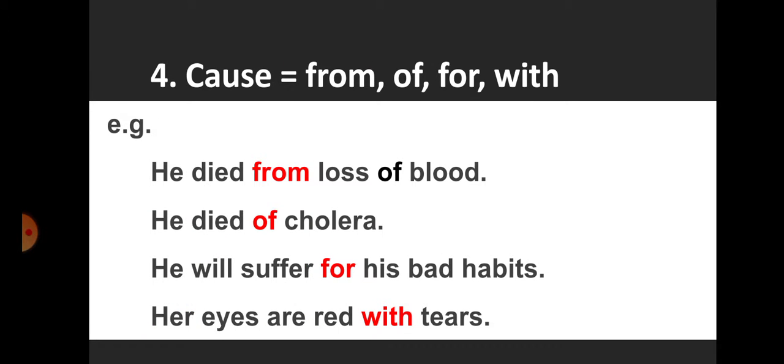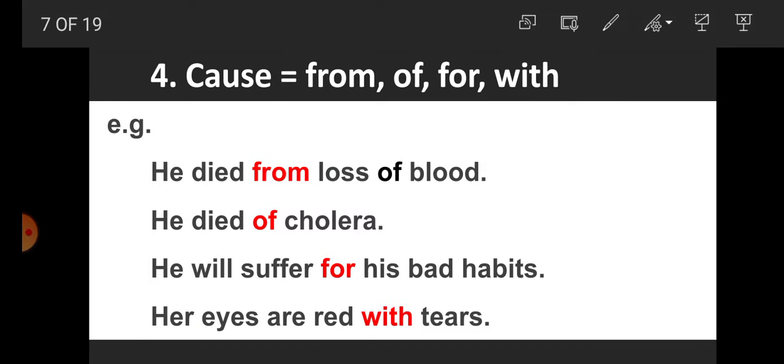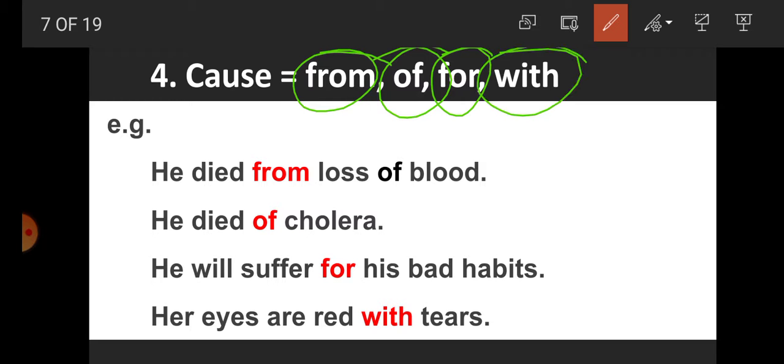Number 4, students: for indicating cause. For cause we are using the prepositions from, of, for and with. For example, he died from loss of blood. So here, students, from is used to indicate that the reason of the death is loss of blood. He died of cholera. So here of is used because cholera is a disease.